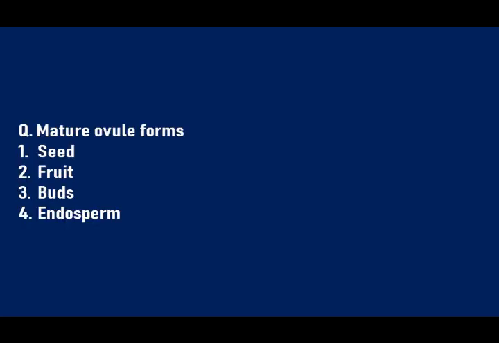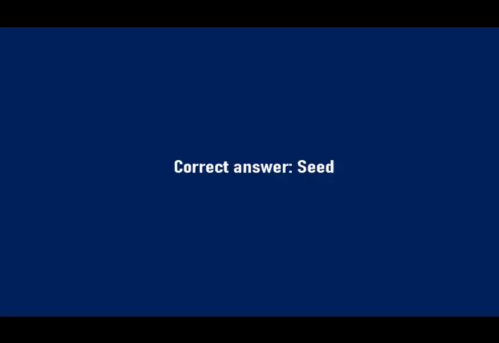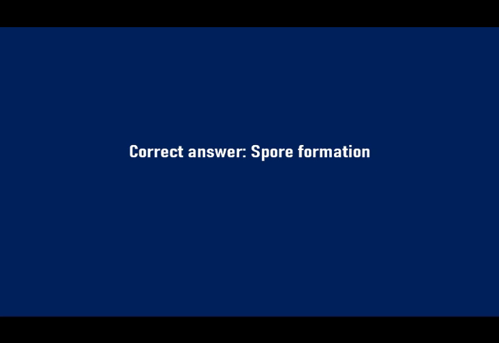Our next question is mature ovule forms. Options are seed, fruit, buds, endosperm. So the answer is mature ovule forms seed. Our next question. Bread mold reproduces by, options are fragmentation, spore formation, budding, all the above. So the bread mold, which is a fungi, reproduces by the process of spore formation.